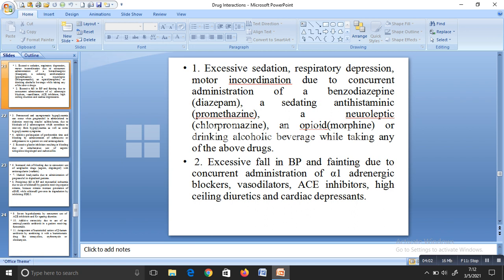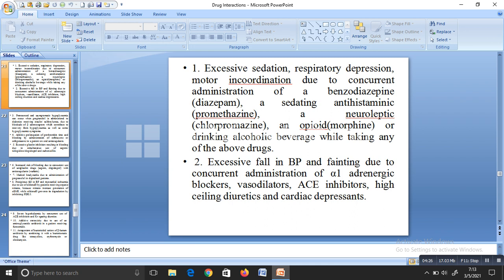These are the drugs which we use to control BP. If some combination of these drugs is given together, what will happen? There will be excessive fall in BP and fainting.